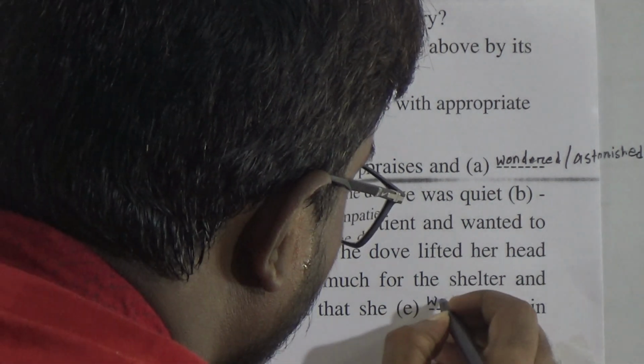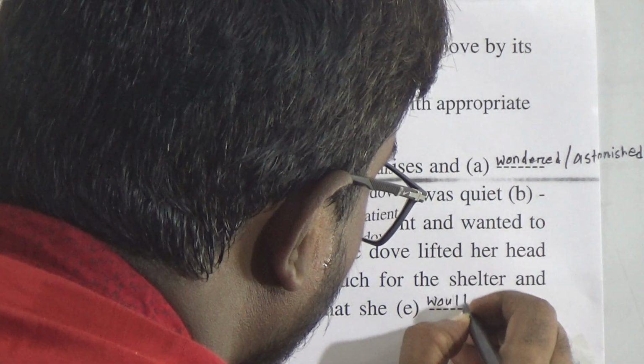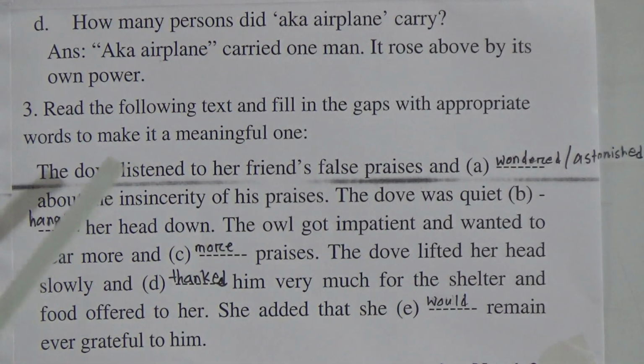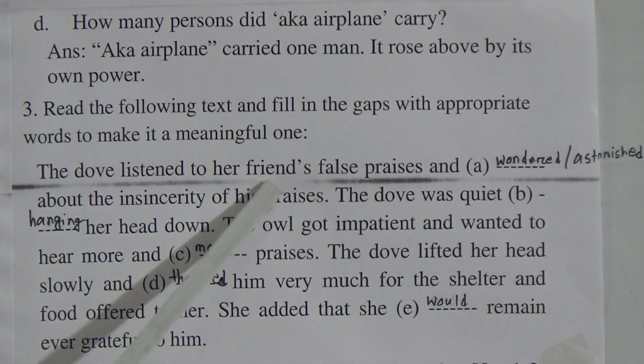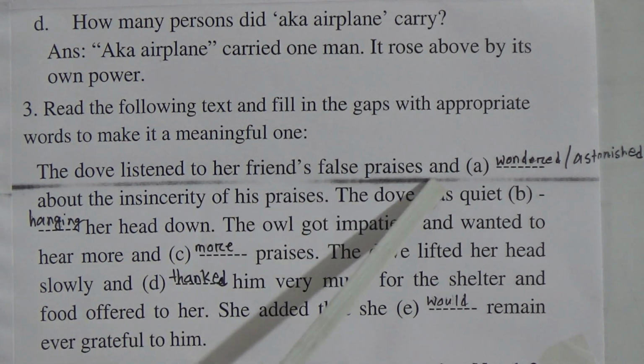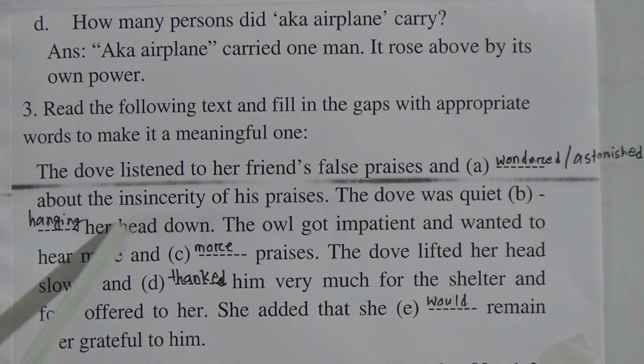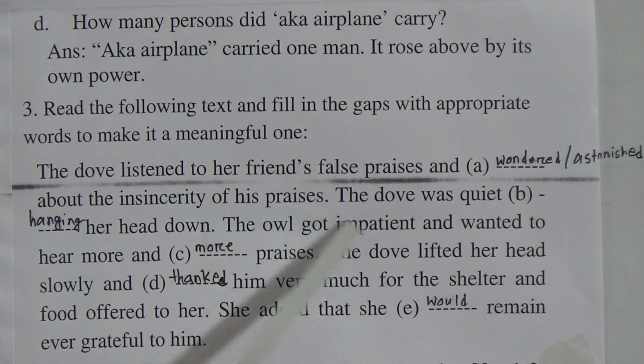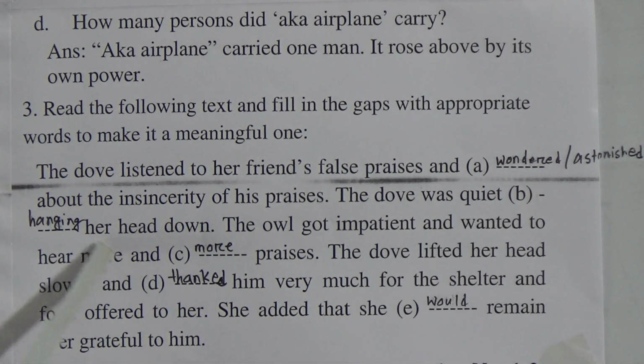So I repeat: The dove listened to her friend's false praises. Here friend's false praises represents the bat's praises, and wondered or astonished about the insincerity of his praises. The dove was quite hanging her head down.